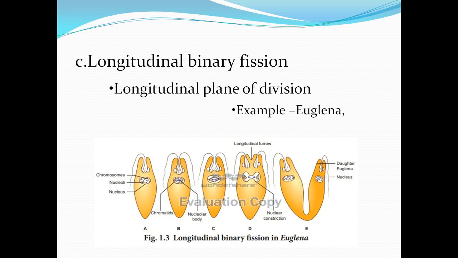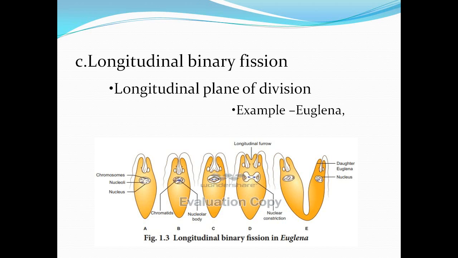The next one is the longitudinal binary fission. In this type of binary fission, the plane of division is longitudinal. Example, Euglena. Euglena is a flagellate. Here, the flagellum is retained usually by one daughter cell. The basal granule is divided into two and the new basal granule forms a flagellum in the other daughter individual.